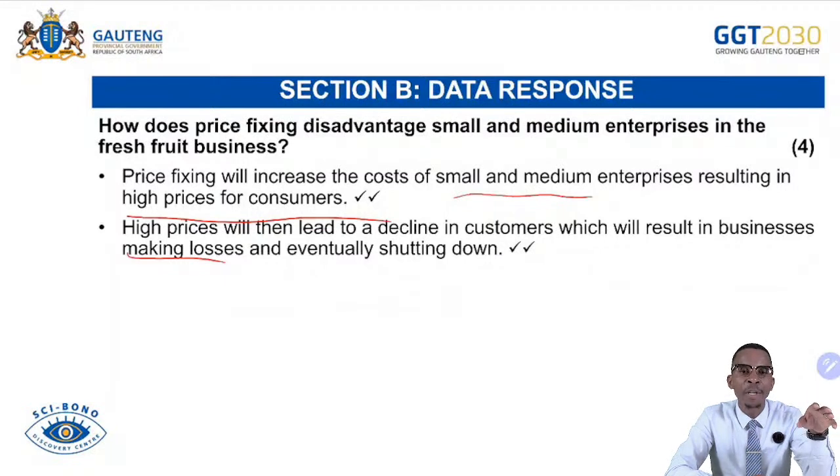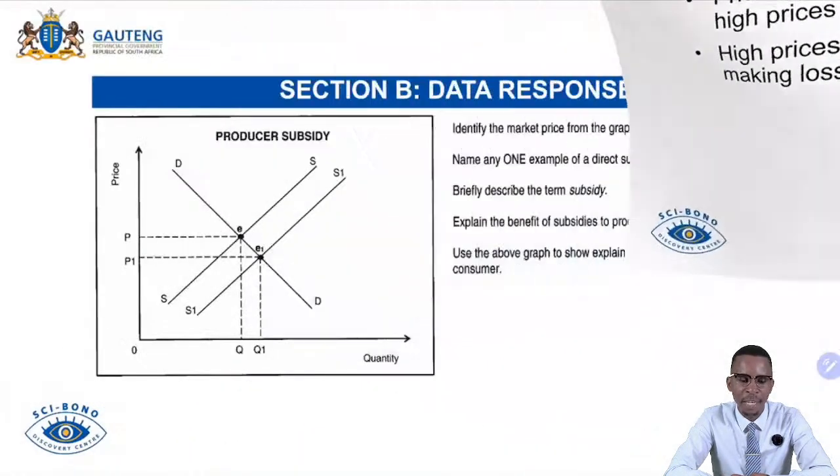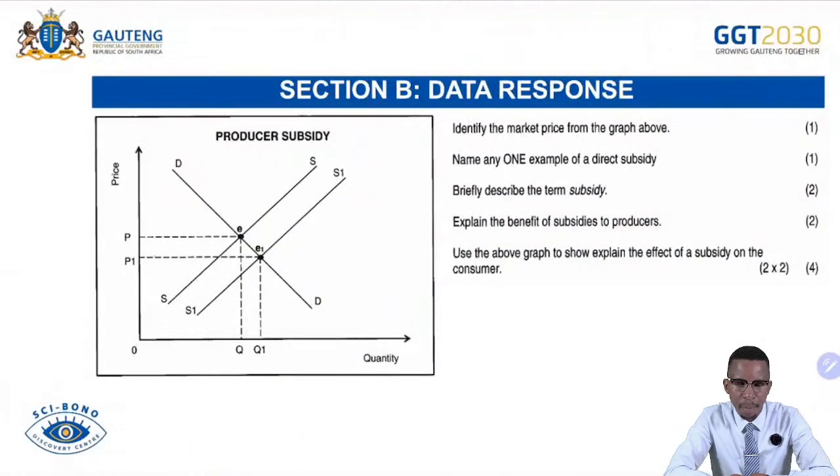Then they can even be pushed out of the market because they produce at a higher cost per unit, and then they find themselves not having a good competitive edge because they are competing with big businesses within the industry. So the collusion will always disadvantage them and push them out of the market because they will end up making economic losses.